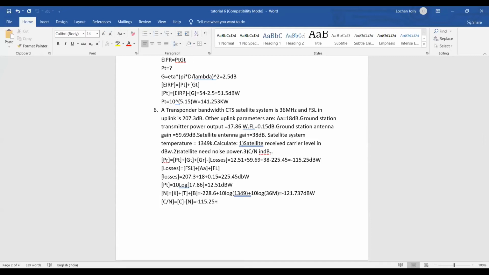Minus the noise means plus 121.737. Okay. So how much is the value? 6.487 dB, right?